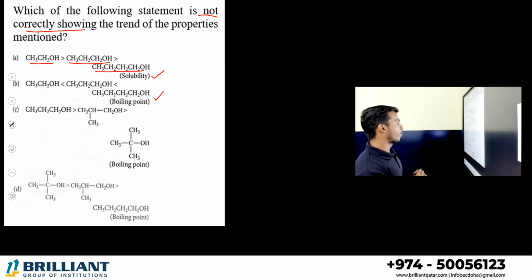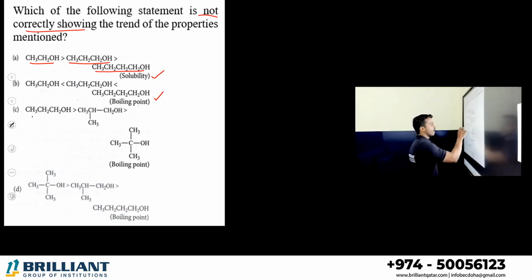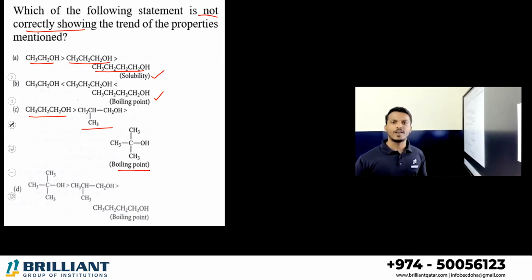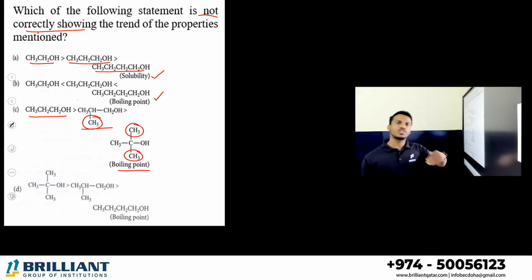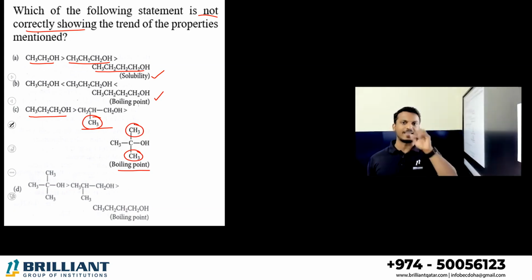Option C, propanol, and there is a branch. I think all are isomers. All are isomers, right? The 3 carbon OH compound is not an isomer, because it contains 4 carbon OH group. This is also a 4 carbon OH group. They gave it in terms of boiling point. Correct or not? Yes. Why? You can say that there is a branch. It has branches. As branching increases, boiling point decreases.